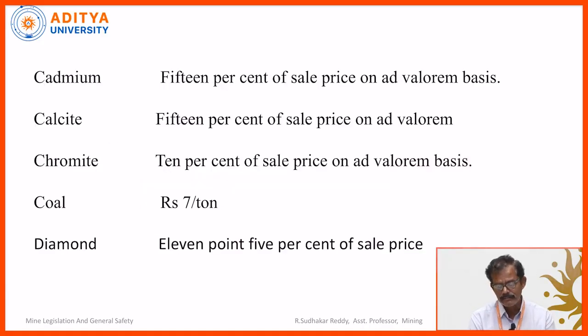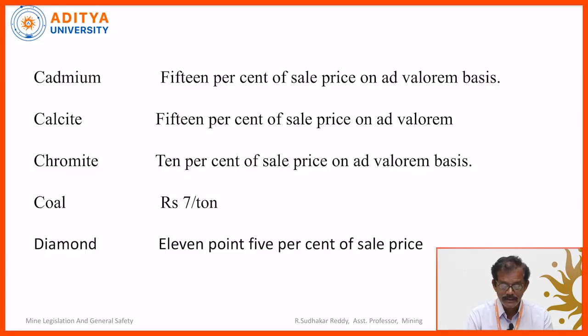Coming to the cadmium, 15% of sale price, an ad valorem basis. So that is called sale value. If it is 1000, then the royalty is 150. Similarly, calcite also. Calcite and cadmium are almost the same. Calcite is mostly used for limestone industries. Okay. Chromite is basically for the steel industry, 10% of the sale value. For example, if the cost of chromite is 1000, then the mine owner needs to pay 100 rupees.